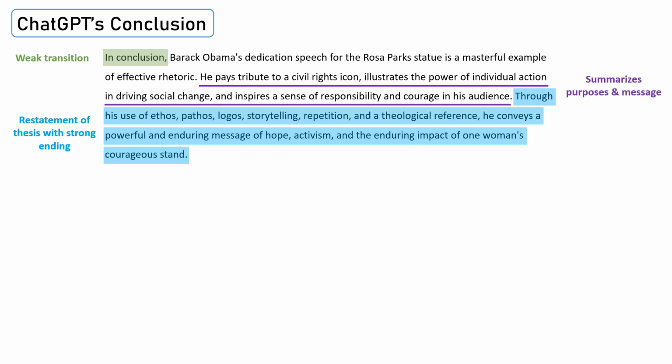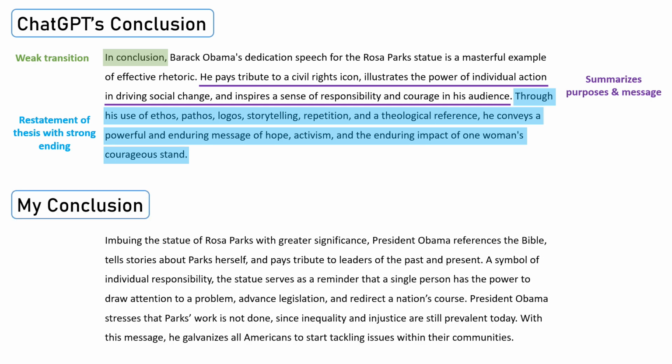Now, here's my conclusion. "Imbuing the statue of Rosa Parks with greater significance, President Obama references the Bible, tells stories about Parks herself, and pays tribute to leaders of the past and present." This whole sentence restates my thesis with different wording. In this underlined section, I referred to the exigence. We have to remember that Obama is making this speech because he's dedicating the statue.